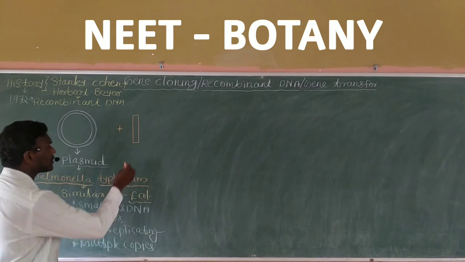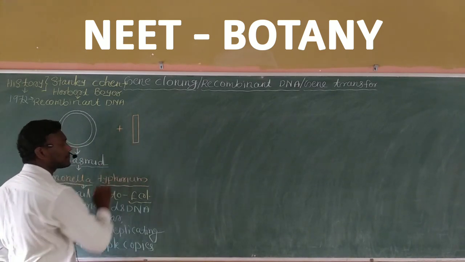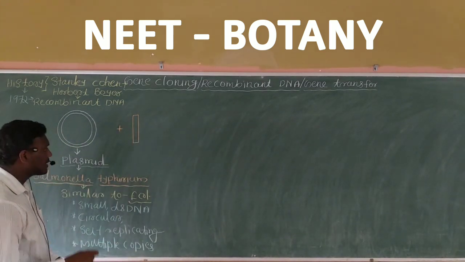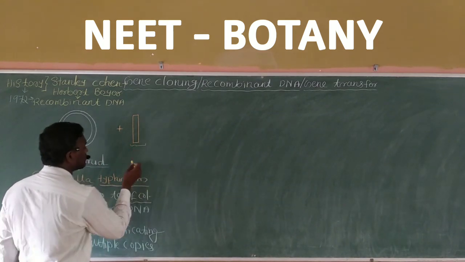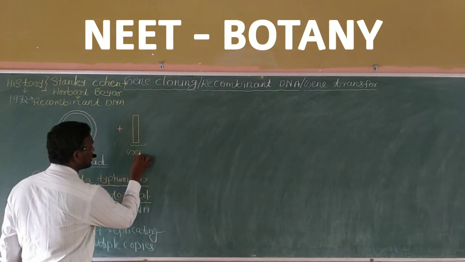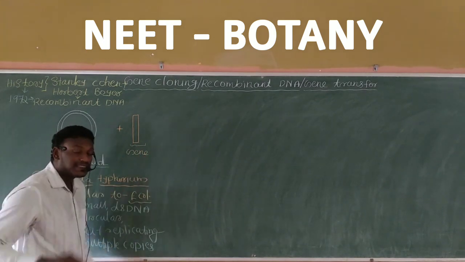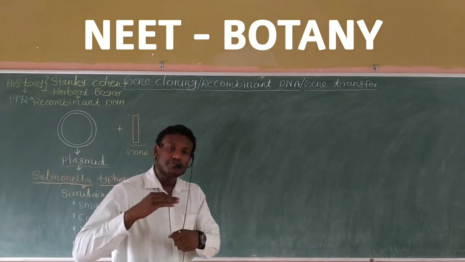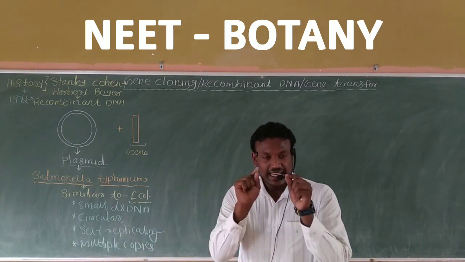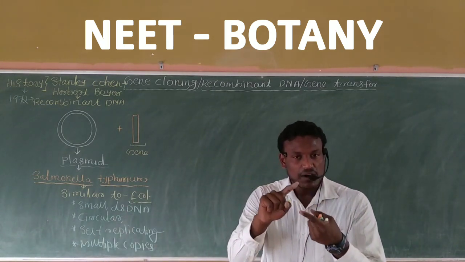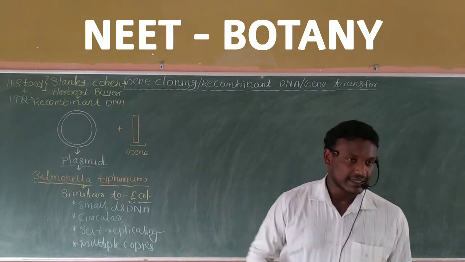So listen, here also two strands are present. Just imagine, I can say that this is, for example, a gene. This gene is taken from another bacteria, meaning it is a segment of DNA obtained from another bacteria.